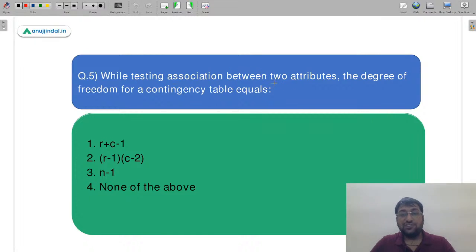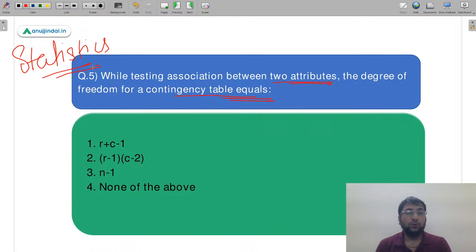While testing association between two attributes, the degree of freedom of a contingency table equals dash. Now you know again the question is on statistics and we are talking about contingency table ki agar aapko contingency table nikaalni hai so aap degrees of freedom kahaan se use karte hain and how do you calculate your degrees of freedom when a contingency table is given. Very very basic question. Yes Diksha, you are absolutely correct. Okay, thank you so much Fist. So we have already covered all these things. It's just about whether you are able to recall them correctly or not. So now the question is related to contingency table.